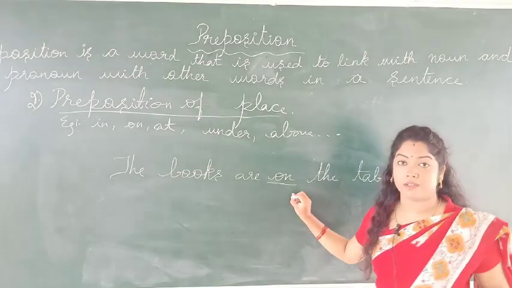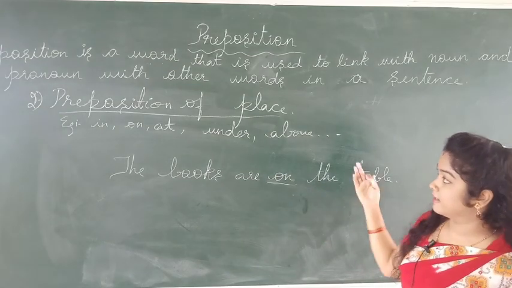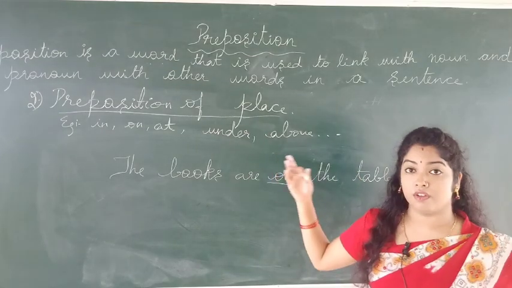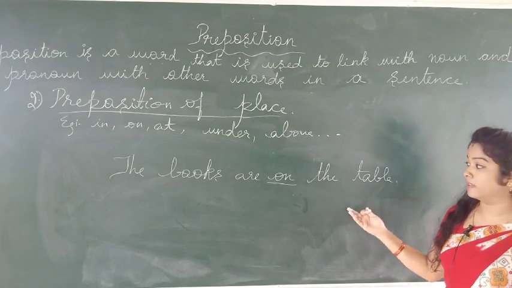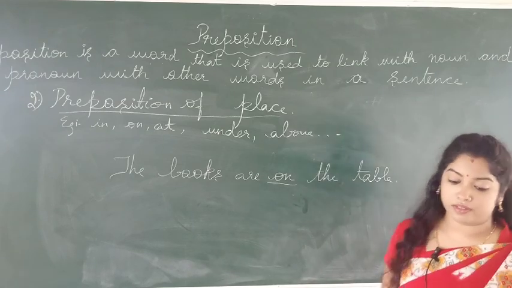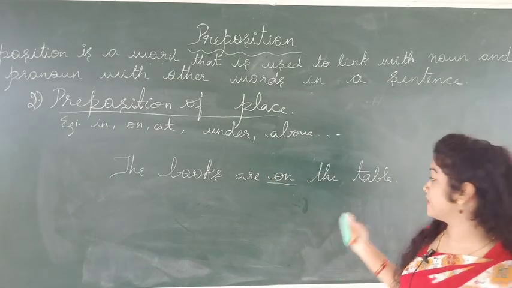So here on is also a preposition. Even this sentence indicates the preposition of place. Where is the book? The books are on the table. Understood? So these are the examples for preposition of place.